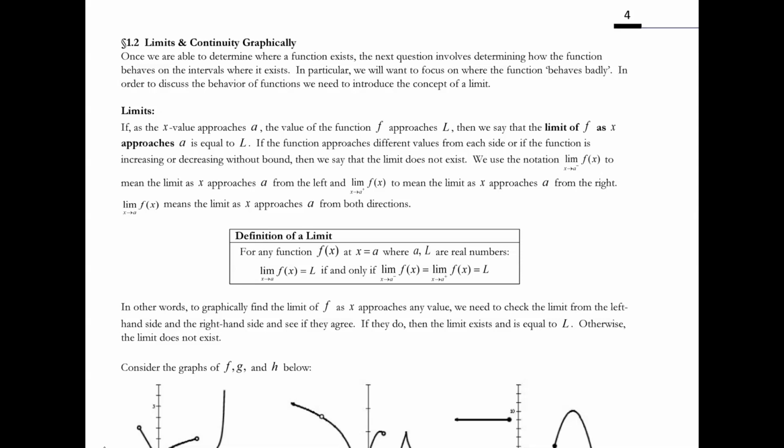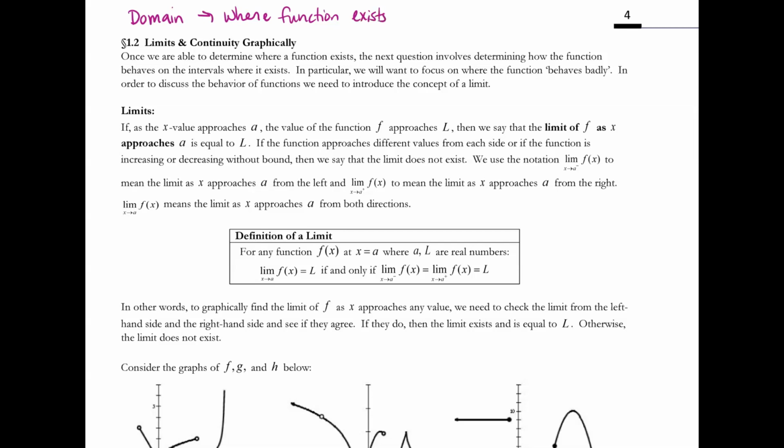For section 1.2, we're discussing limits. And in our previous section, we said that the domain of a function is where the function exists.